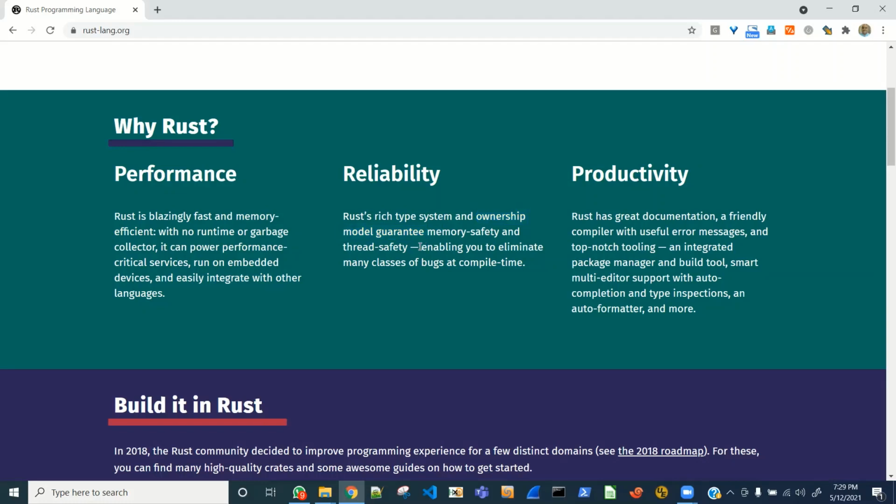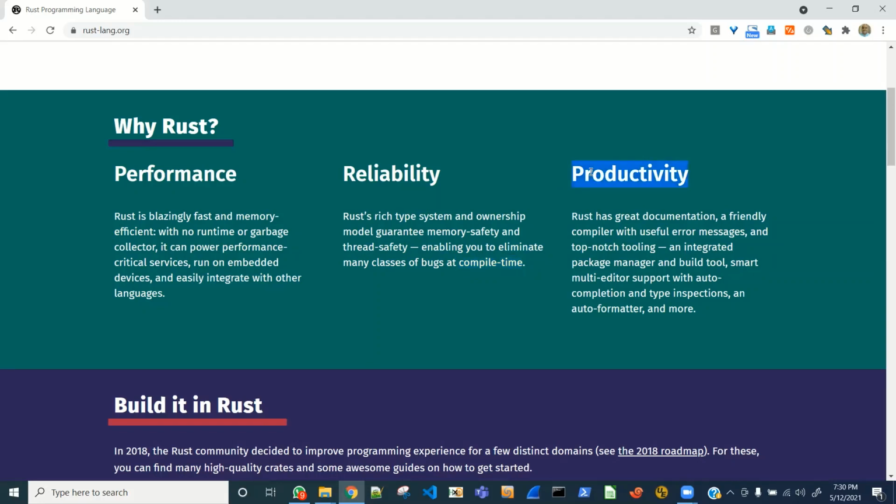All right, so memory safety and thread safety. Thread safety is the fact that if your program has some memory which is shared between its many threads, you need to ensure that the integrity of that area in memory is maintained. That is basically what thread safety means in terms of data structures or data types in memory, right? All right, enabling you to eliminate many classes of bugs at compile time. This is the key. As early as possible, and that is compilation time.